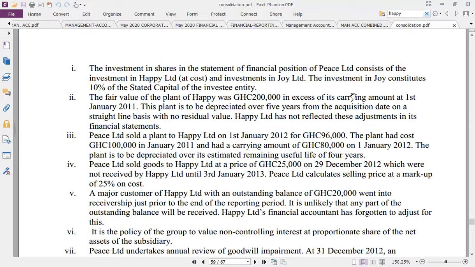Now, the fair value of the plant of Happy was 200,000 in excess of its current amount at 1st January 2011. That is the acquisition date, right? We said that you acquire fair value of net assets, you don't acquire book value. Why? Book value is subject to manipulation, so you acquire fair value. But unfortunately, the financial statements are prepared using book value, so we need to do what we call fair value adjustments in our net assets calculation.